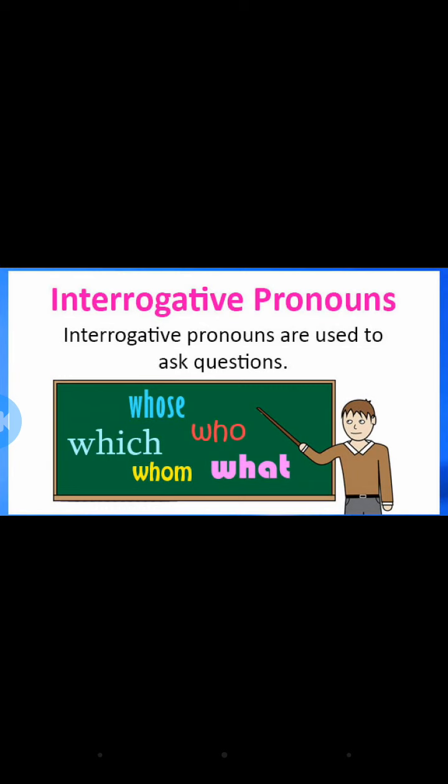So this interrogative pronoun is used to ask questions. Who, whose, which, whom, what are the words which are used for asking questions in this interrogative pronoun.